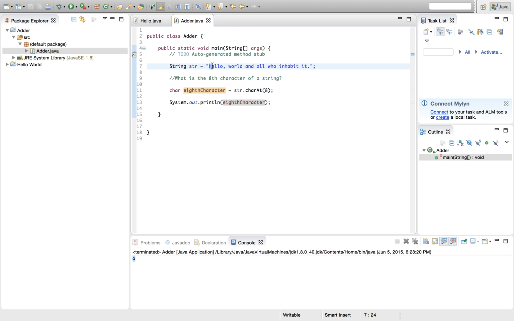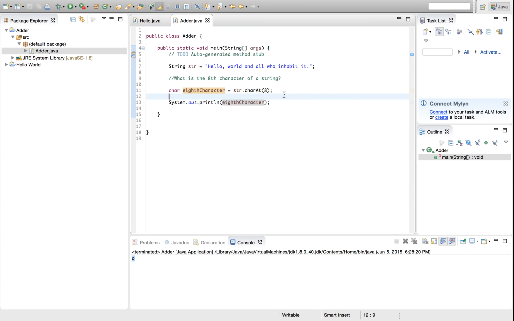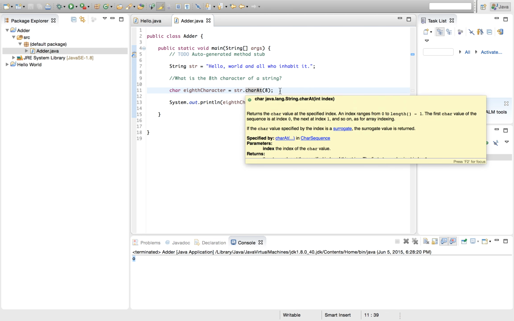So now let's look at our string. Let's see if that's right. So our first character is H, our second is E, third is L, fourth is L, fifth is O, sixth is comma, seventh is space, eighth is W. I don't know why I keep thinking world is a character. So the 8th character we just got is W, but our program is telling us it's O. Don't worry, you did not break your computer. Everything's still fine.